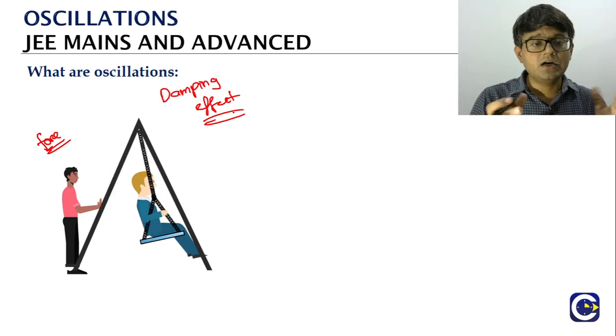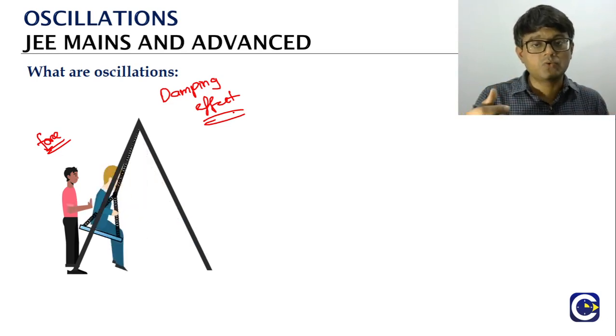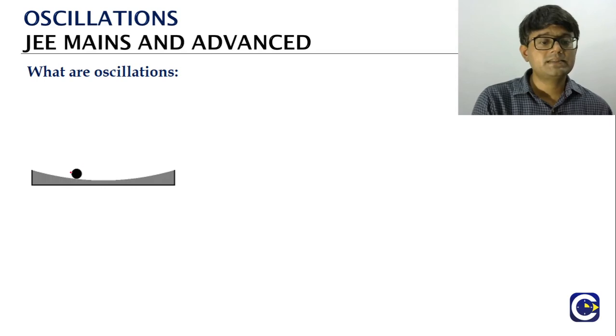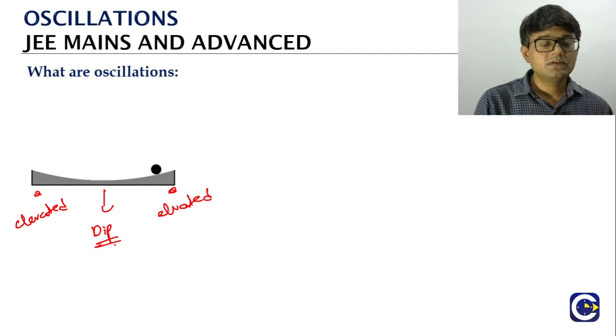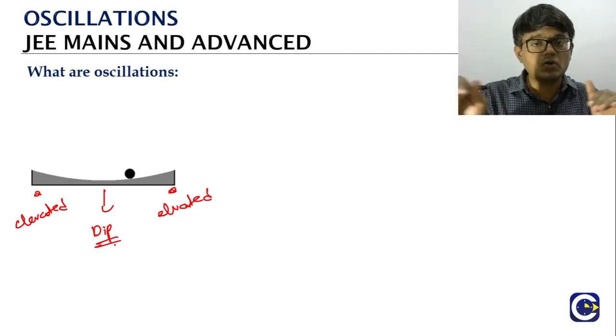The moment we hear the word oscillation, what will come to our mind? It is the back and forth motion or to and fro motion. Now we can talk about various other examples. Look at this. There is a ball which is moving between two elevated sides, and there is a dip in between. The ball is moving between the two elevated sides. Again, this is also to and fro motion.